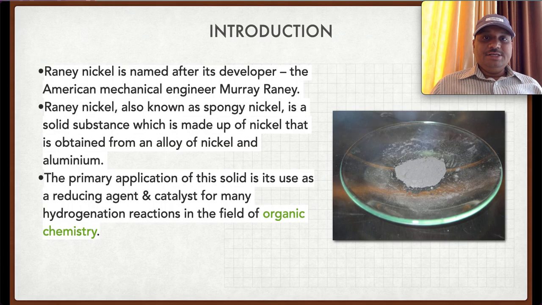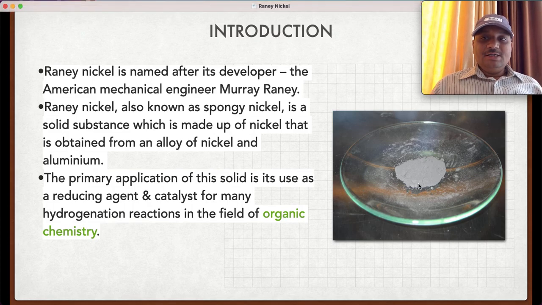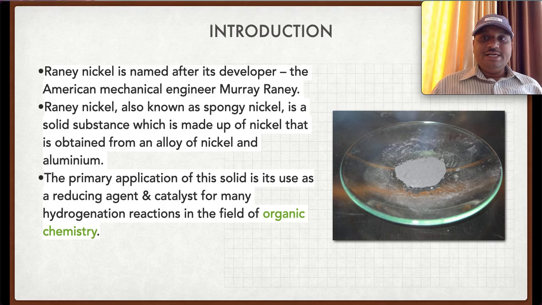Let us see the introduction. Raney nickel is named after its developer, the American mechanical engineer Murray Raney. This Raney nickel is also known as the spongy nickel, as it is the solid substance which is made up from the nickel that is obtained from nickel aluminum alloy. This is the Raney nickel. The primary application of this Raney nickel is it is used as the reducing agent and catalyst for the many hydrogenation reactions in the organic synthesis.